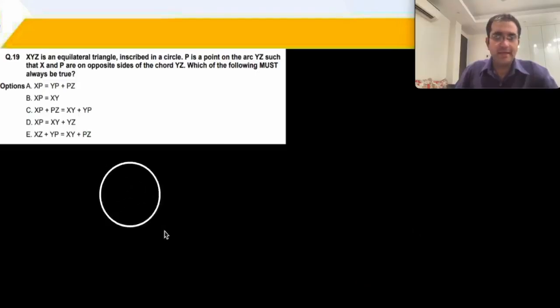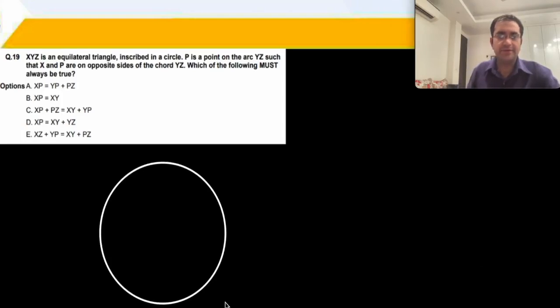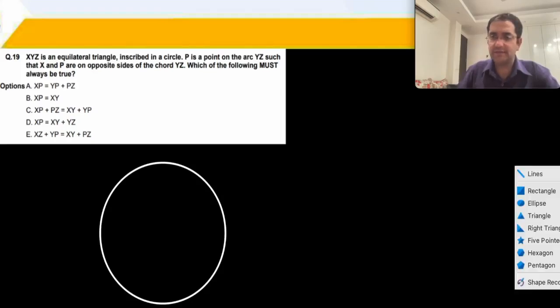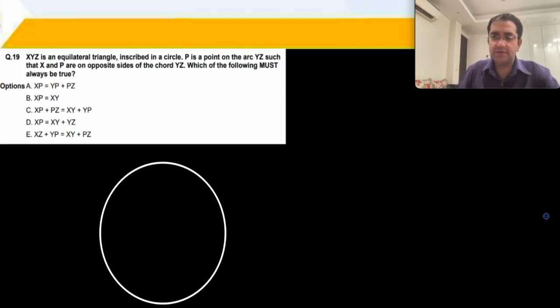Might be looking a little tricky. XYZ is an equilateral triangle inscribed inside a circle. So now draw a triangle inside the circle, which we can do with some straight lines. So equilateral triangle will look something like this.